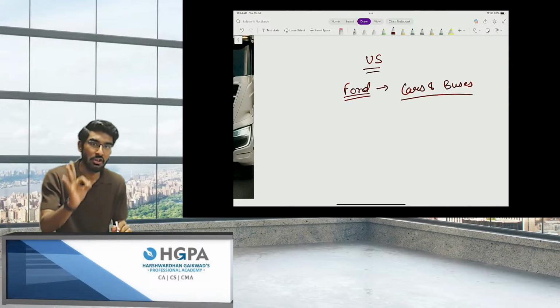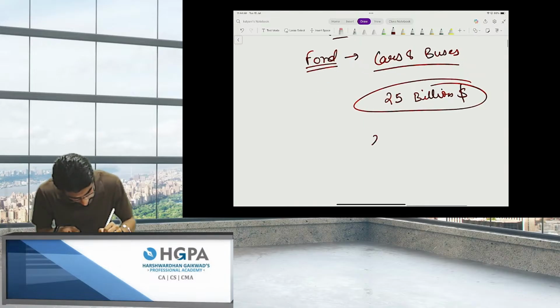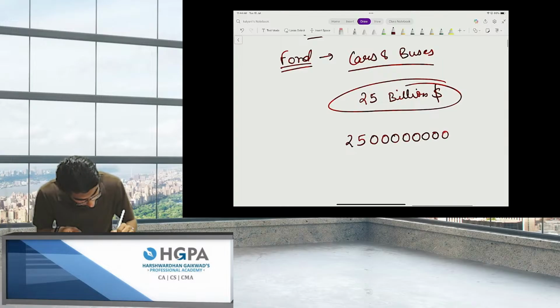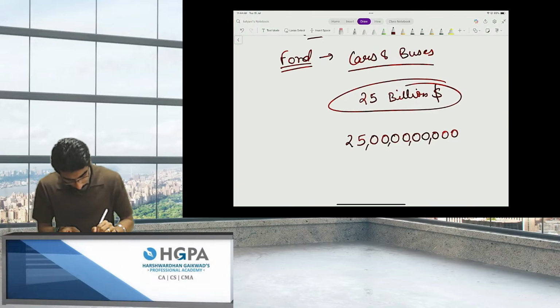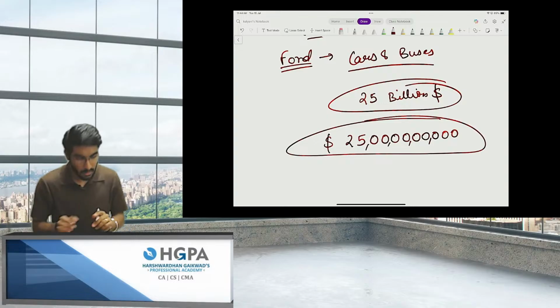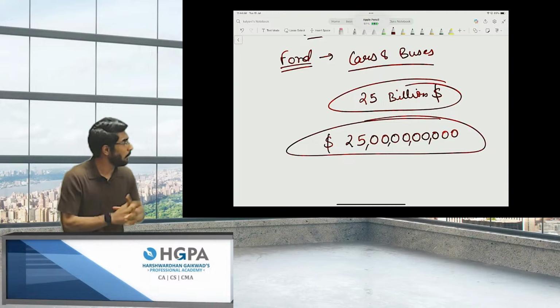And the valuation of Ford is $25 billion. $25 billion, which means what? How much? Ones, tens, hundreds, thousand, 10,000, 100,000, million, 10 million, 100 million, 1 billion and 10 billion. This is the valuation of Ford company, which is into the business of manufacturing cars and buses. Normal, nothing new in this. We all know this company.